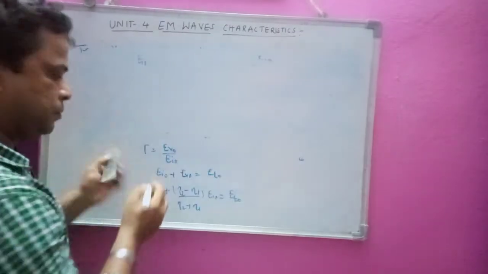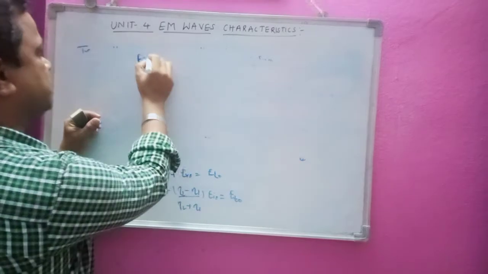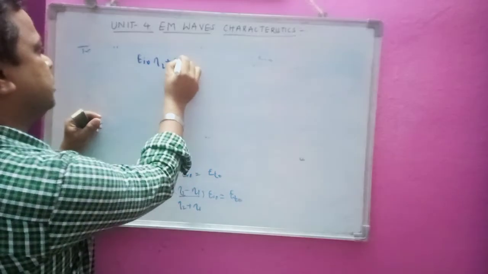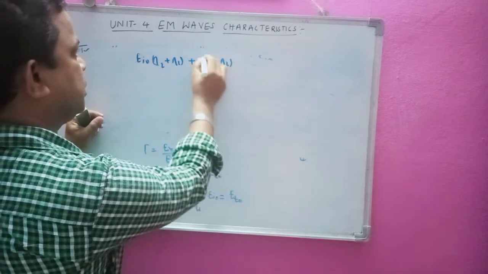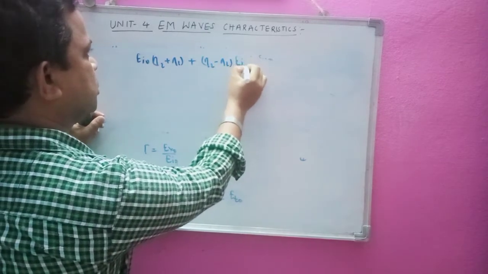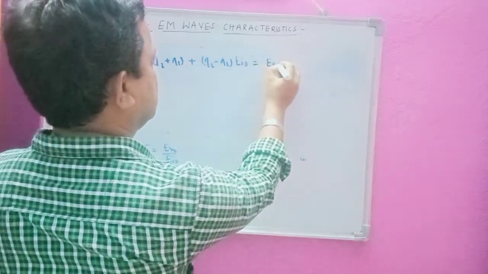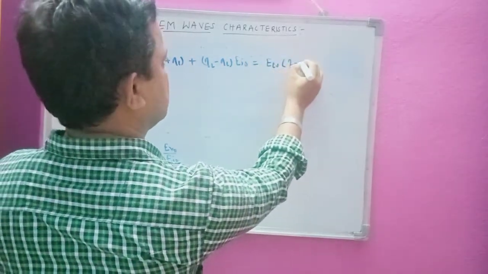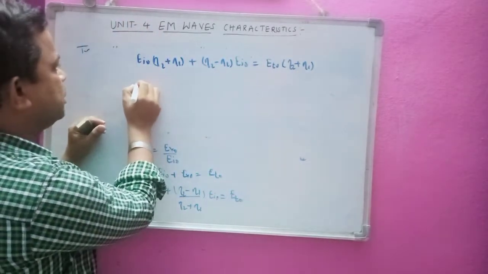EI0, that is eta 2 plus eta 1 into EI0 plus eta 2 minus eta 1 into EI0, that is equal to ET0 into eta 2 plus eta 1. Okay, now I will solve this one.